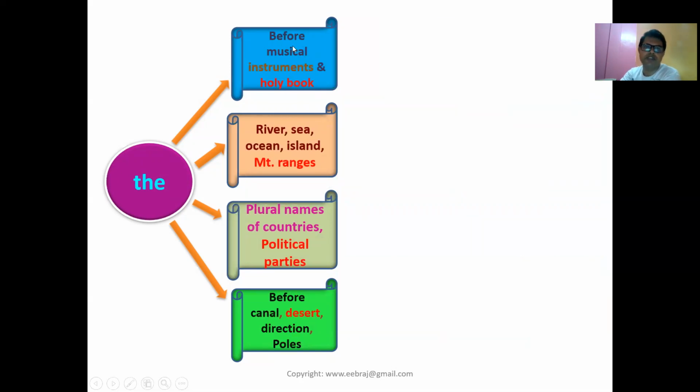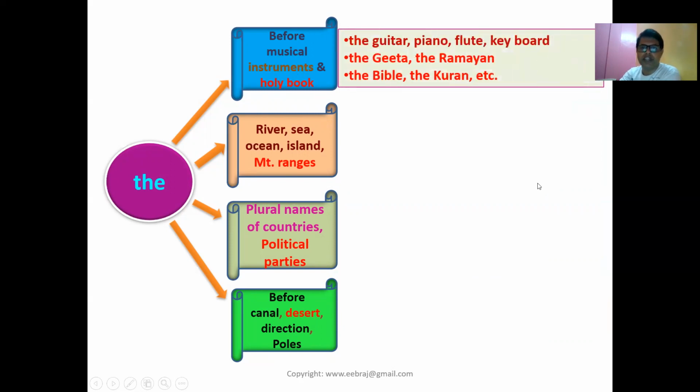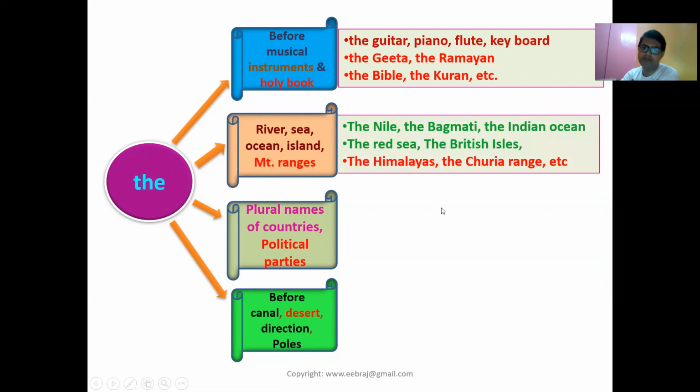Let's see other examples, before musical instruments and holy books. For example, you see here the guitar, the piano, the flute, the keyboard. The guitar, the Ramayana, holy book, musical instruments and holy books. The Bible, the Quran. They take the. Before river, sea, ocean, island, mount, ranges, they also take the article the. The Nile, the Bagmati, the Indian Ocean, the Red Sea, the British Isles, and the Himalayas, the Churia Range, like that.